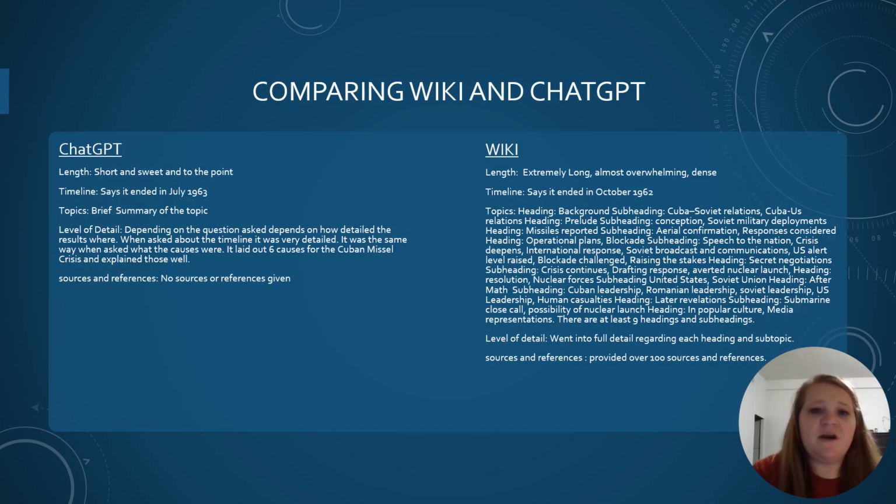Now we will be comparing Wiki and ChatGPT. With ChatGPT, the length is short and sweet and directly to the point. The timeline says it ended in July of 1963, and the topic was brief. It had a brief summary of the topic. The level of detail, depending on the questions that were asked, depended on how detailed the results were.